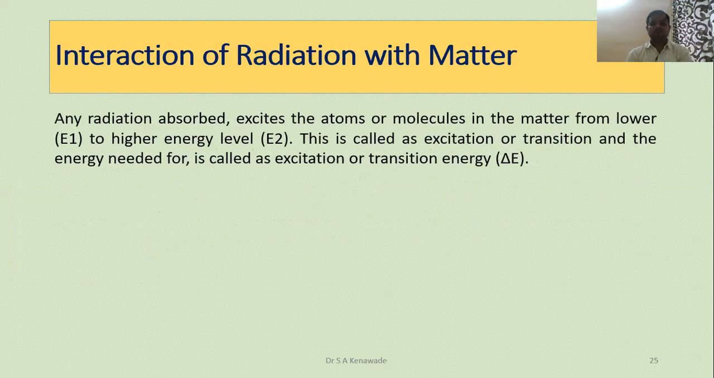Any radiation absorbed excites the atom or molecule in the matter from a lower state to a higher energy level. This is called excitation, and the energy required for this process we call excitation energy. Means when the matter absorbs some radiant energy, it goes to the higher energy level. This higher energy level we call the excited state. This excited energy level we call E2 and the lower energy state we call E1.